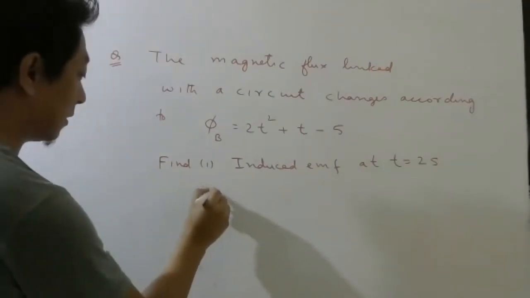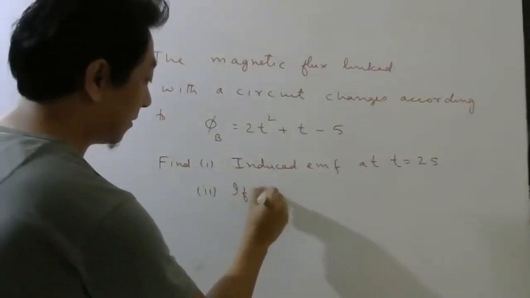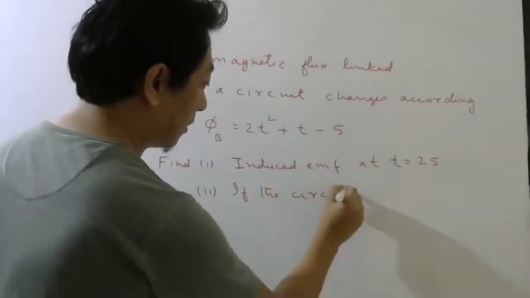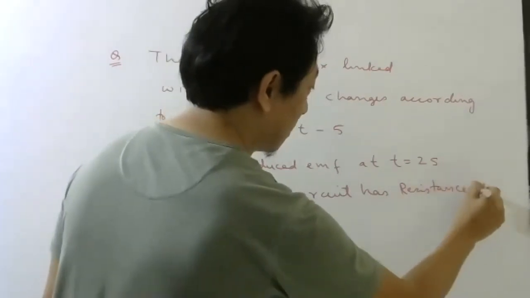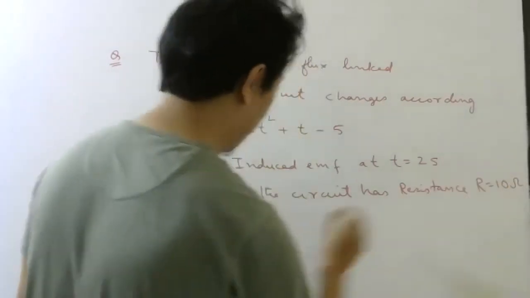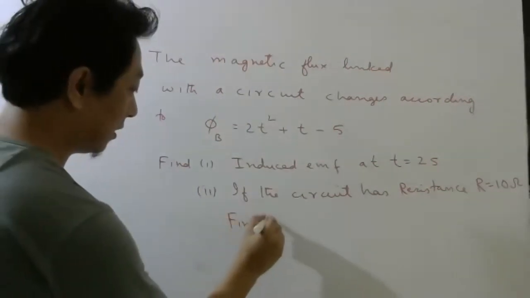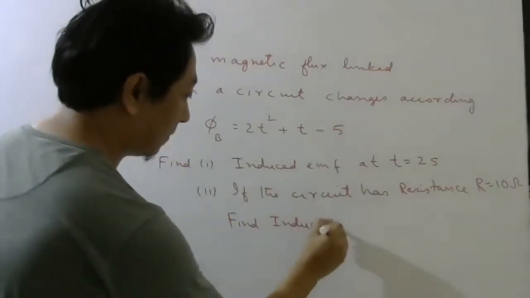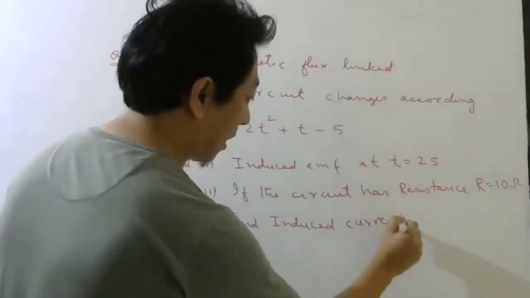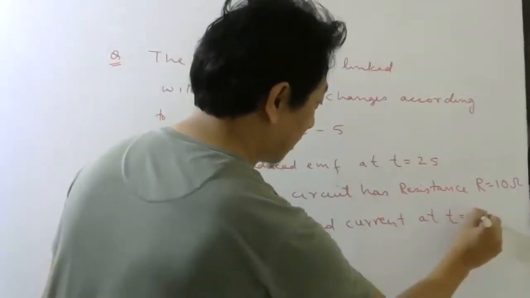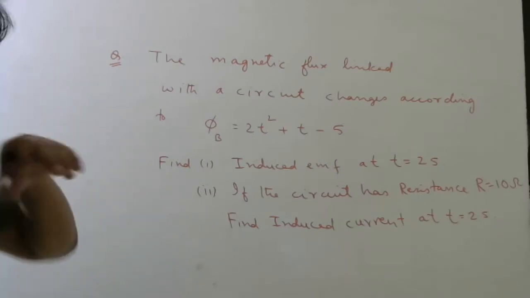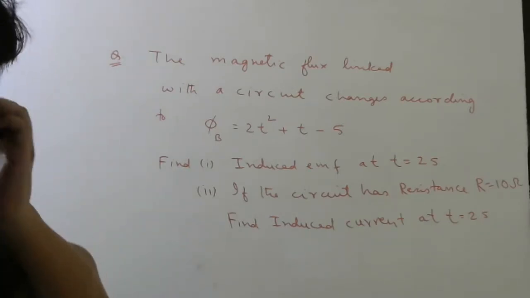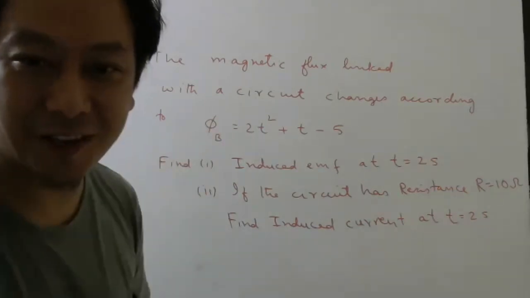And if the circuit has resistance R equals 10 ohm, find the induced current at t equal to 2 seconds. So let us do it. Some of you may have done it already because differentiation you are very good.